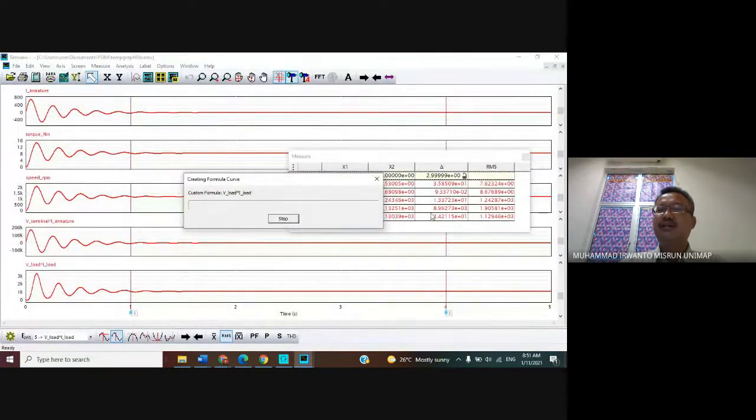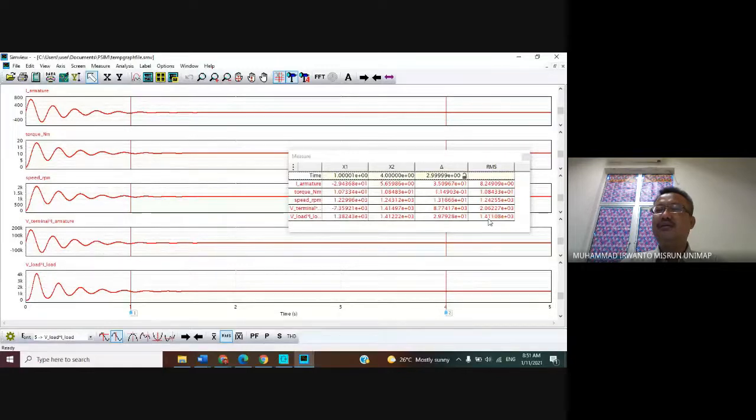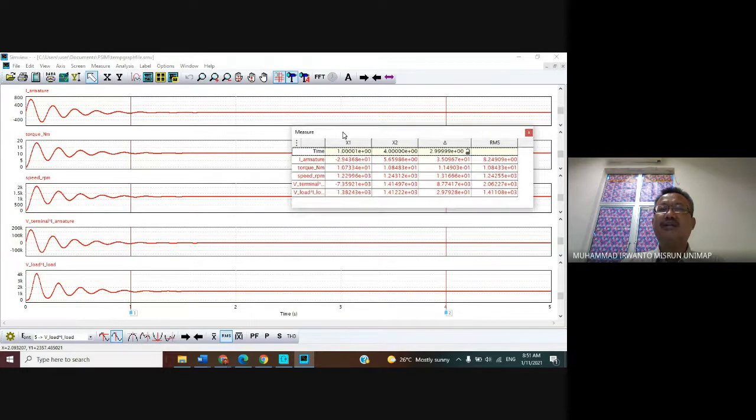It is running, and the value can be obtained like this. No need to close, because all the waveforms will change automatically and the RMS can be displayed like this.